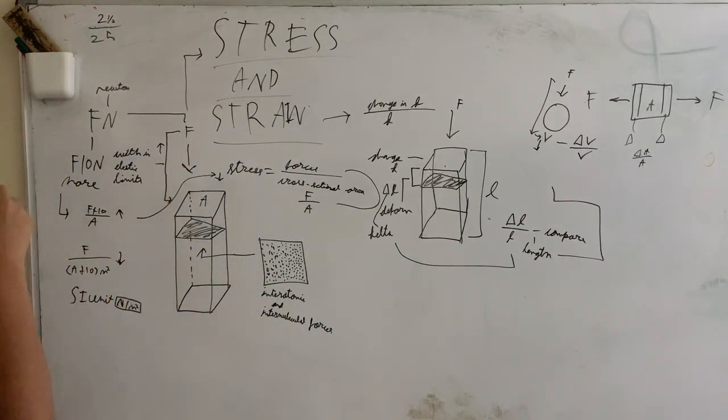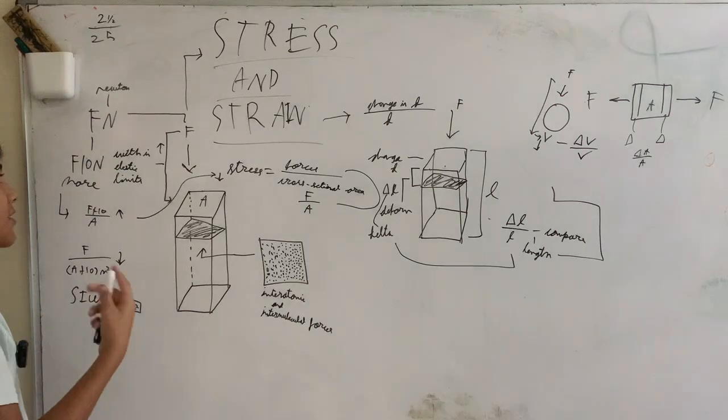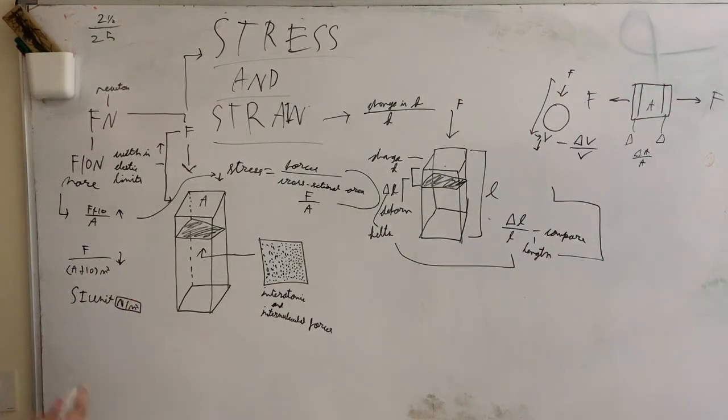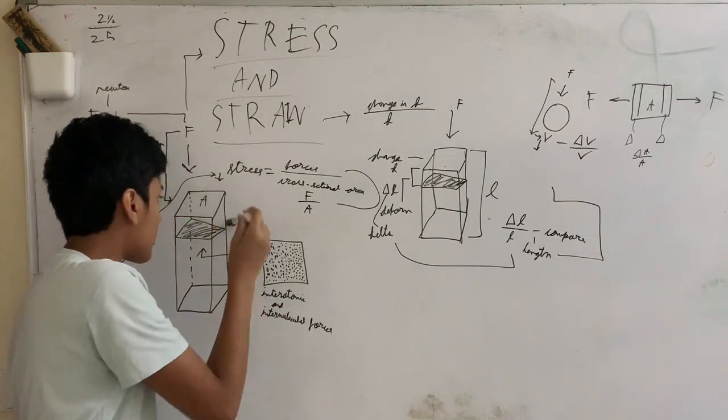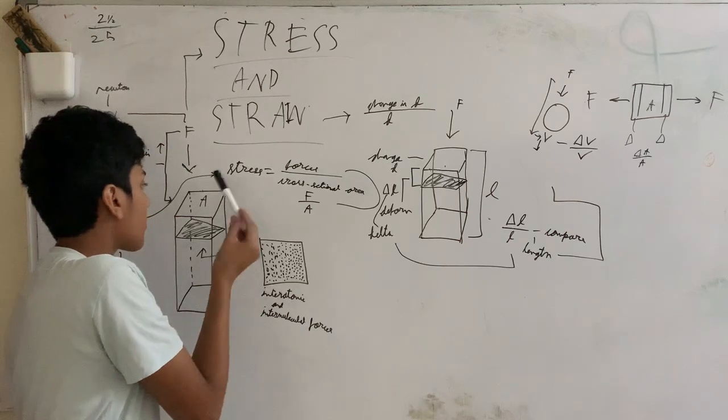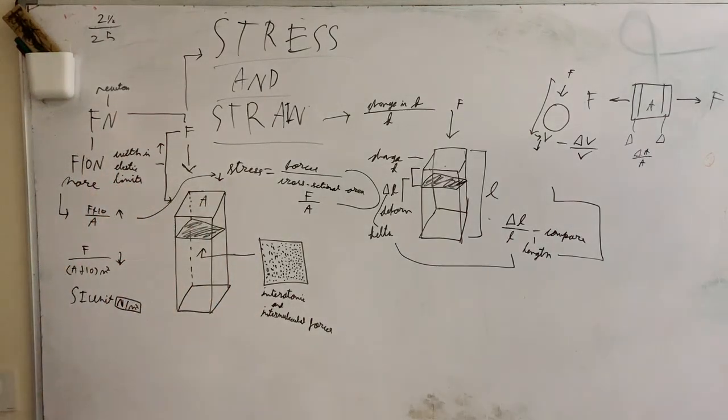And if the force was within the beam's elastic limits, if the force is removed, then the beam, instead of staying pushed all the way here, would just go back right to where it was before. So this was an example of stress.